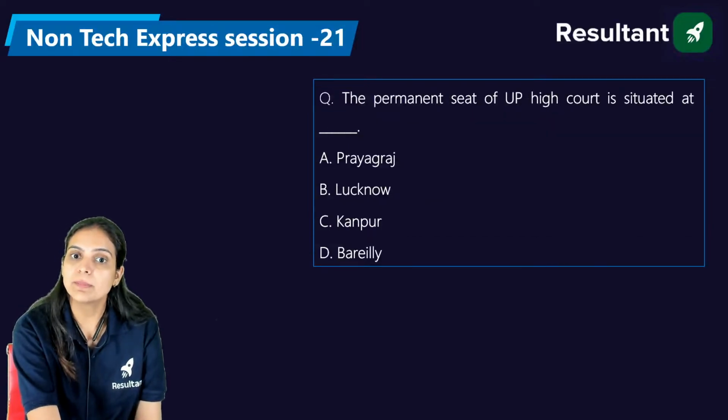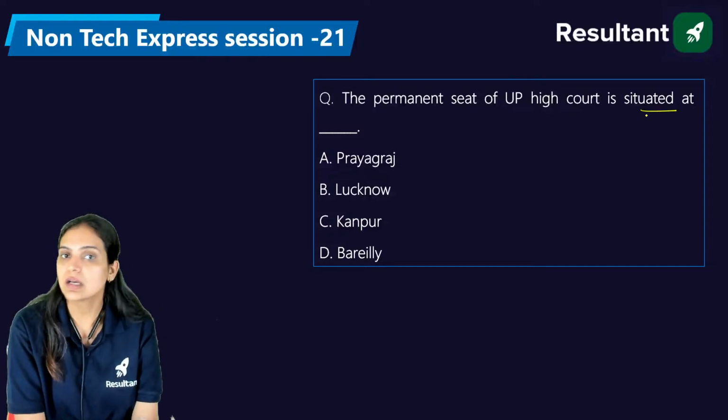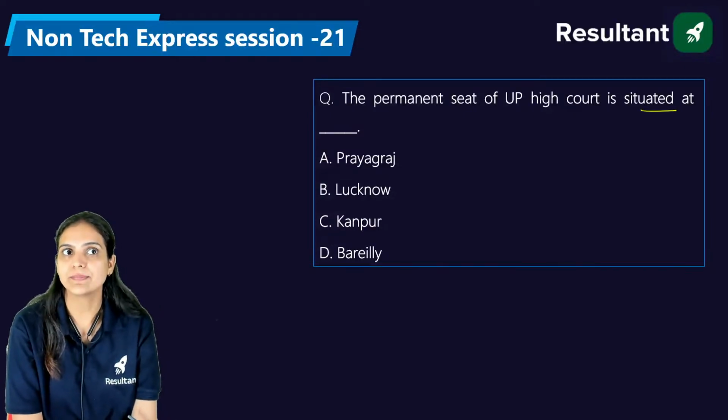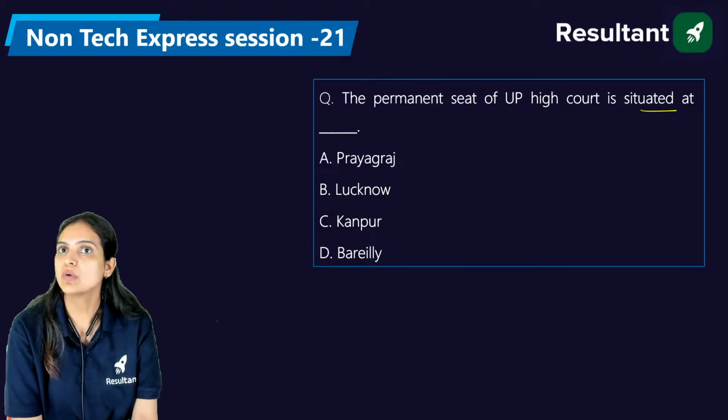Now, the permanent seat of the Uttar Pradesh High Court is situated at Prayagraj, Lucknow, Kanpur, or Bareilly.